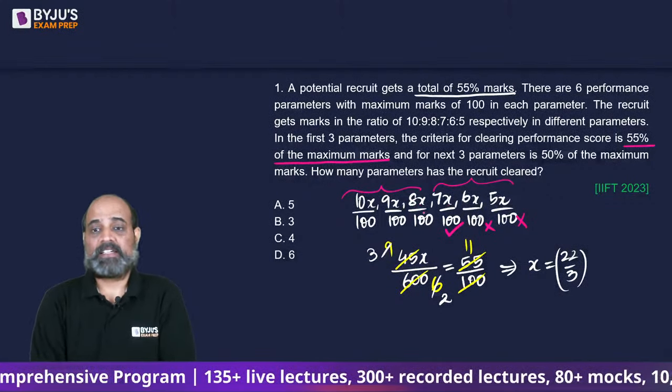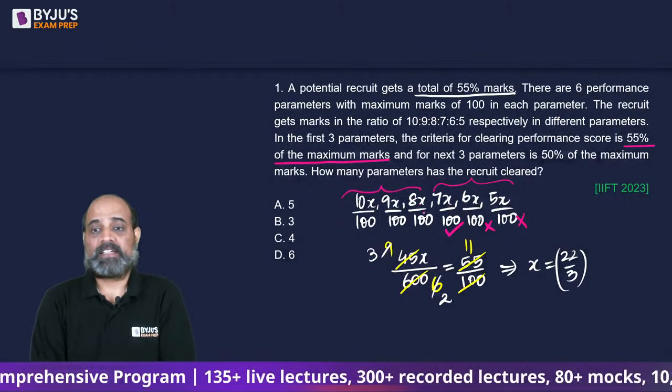So if 8x happens to give us more than 55%, that would mean 9x will also give more than 55, 10x will also give more than 55. So there are a total of 4 subjects where the individual parameter criteria has been cleared, right? So 4, C option.